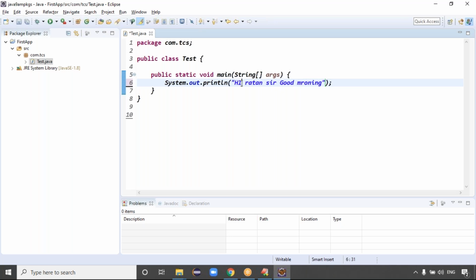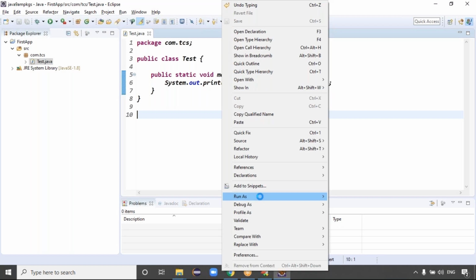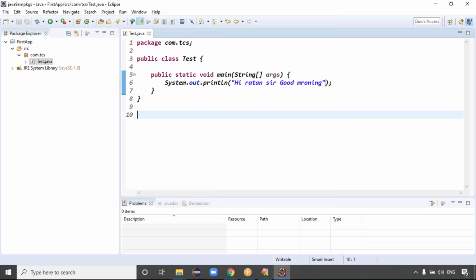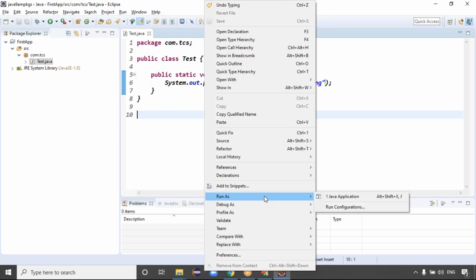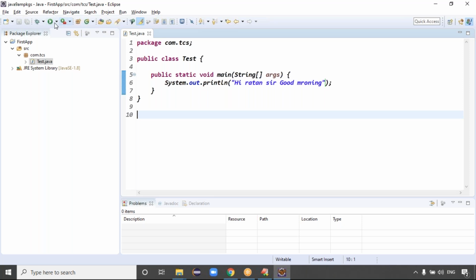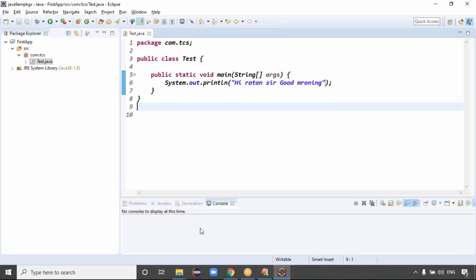Right? That's information, guys. Because I want to run this code, directly here we have the run button. Otherwise, right click here, Run As Java Application. Anything is fine. There are two options, guys, to run this application: the run button directly, otherwise right click and Run As Java Application. Which one do you feel better? Direct button. Select the button here. Now here you can see the console, right?